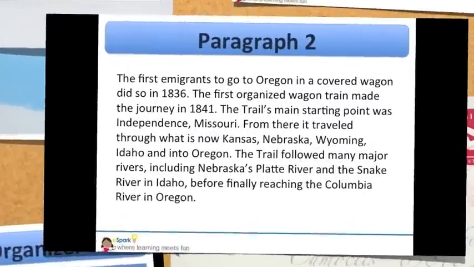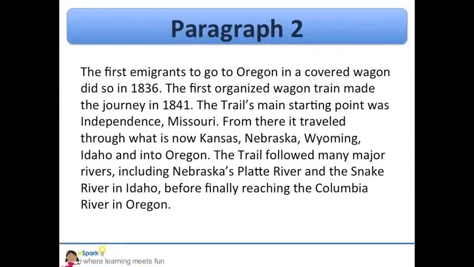Let's read paragraph 2. The first immigrants to go to Oregon in a covered wagon did so in 1836. The first organized wagon train made the journey in 1841. The trail's main starting point was Independence, Missouri. From there, it traveled through what is now Kansas, Nebraska, Wyoming, Idaho, and into Oregon. The trail followed many major rivers, including Nebraska's Platte River and the Snake River in Idaho, before finally reaching the Columbia River in Oregon.